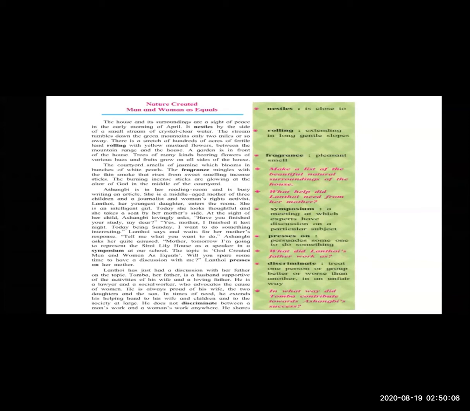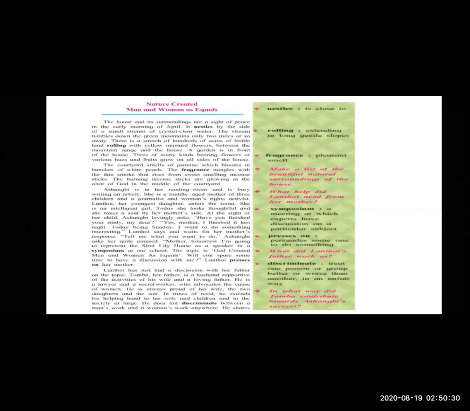Tomba is the father of Lanthui, a supportive husband of the activities of his wife and a loving father. He is a lawyer and a social worker who advocates the causes of women.